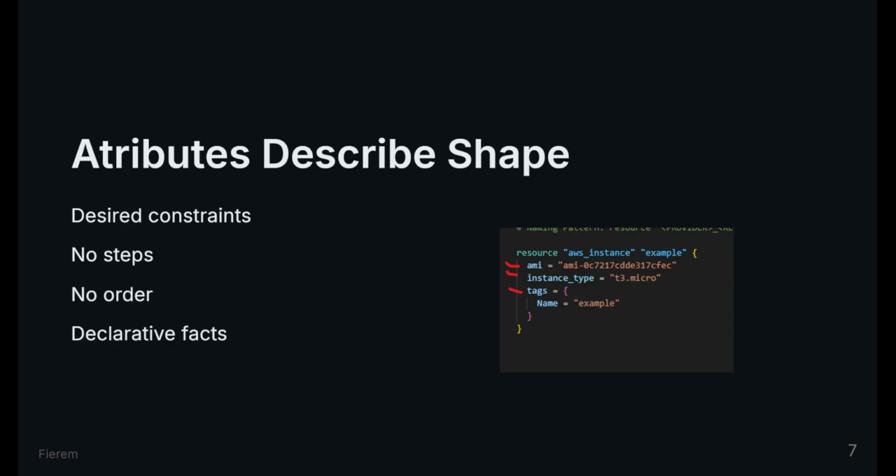Attributes describe shape. They express constraints about what the object should look like. They do not describe steps. They do not describe order. They describe facts Terraform expects to be true.